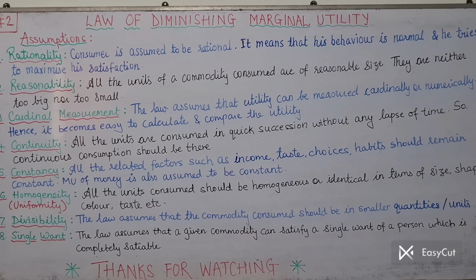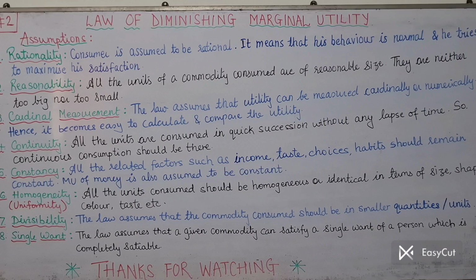Next point, point number 5, the fifth assumption is constancy. See, I hope you remember at the starting of the statement of the law, we mentioned other things remaining constant. So this point is related to that. These all things should be constant. All the other related factors such as income, taste, choices, habits should remain constant. Here it is also assumed that even the marginal utility of money should remain constant for the testing of the law, for the functioning of the law.